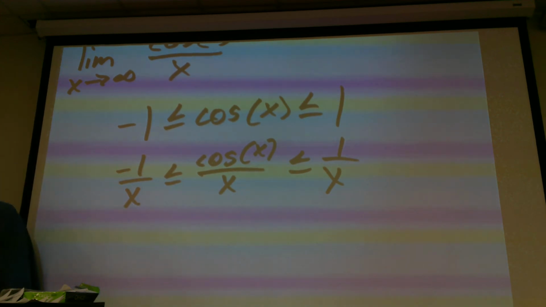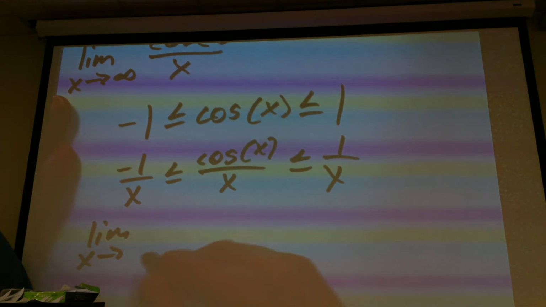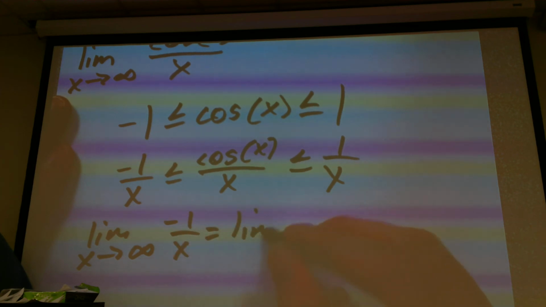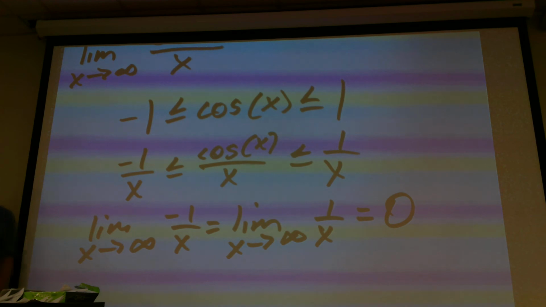Now I can say the limit as x tends towards infinity of -1 divided by x equals the limit as x tends towards infinity of 1 divided by x. And both of those are going to 0. We have a constant divided by infinity.